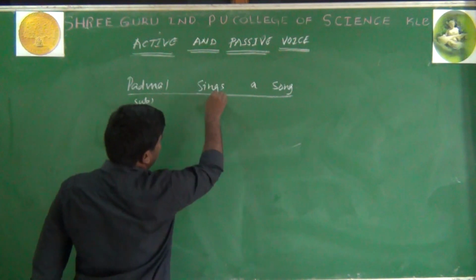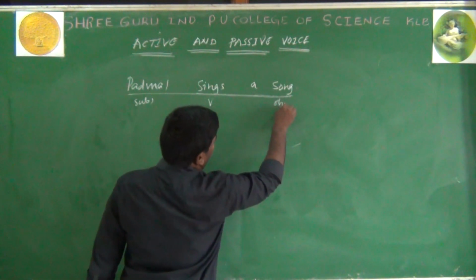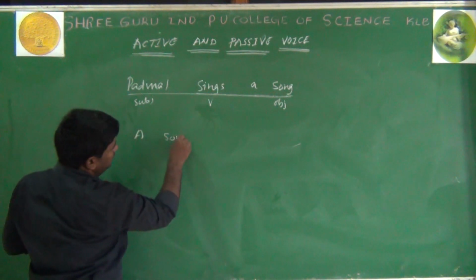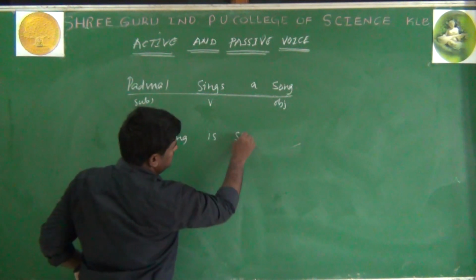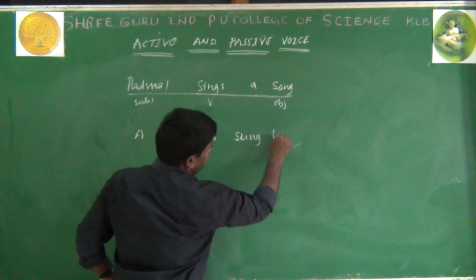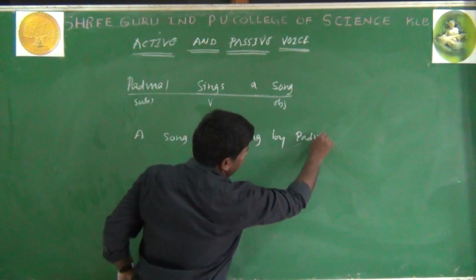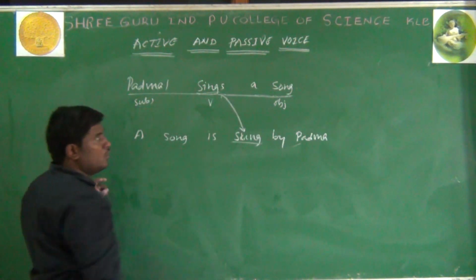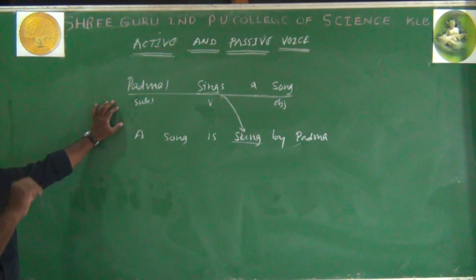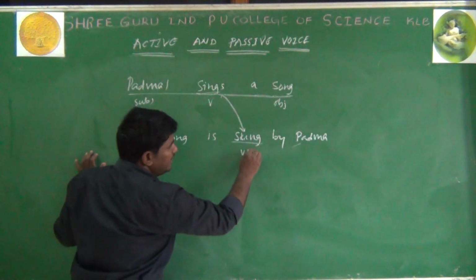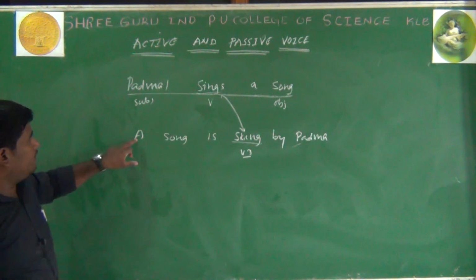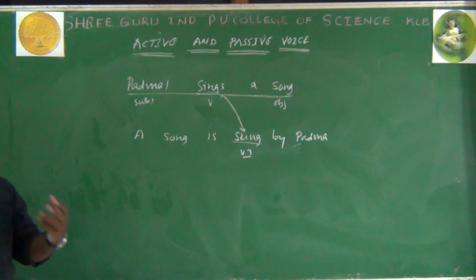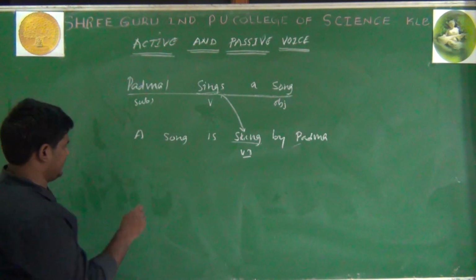Sings is the verb, a song is the object here. So we can write it in this way: a song is sung by Padma. What happened here? Sing has become sung, because the rule says that when changing active into passive, the verb should become V3 or past participle. A song is sung by Padma. This is an assertive sentence. One more example, for an interrogative sentence.